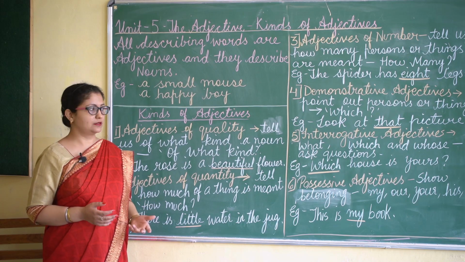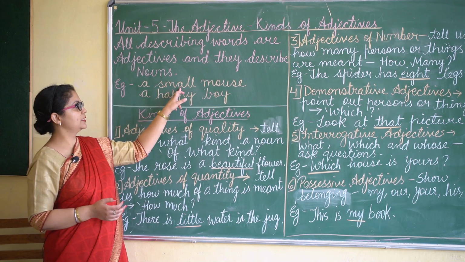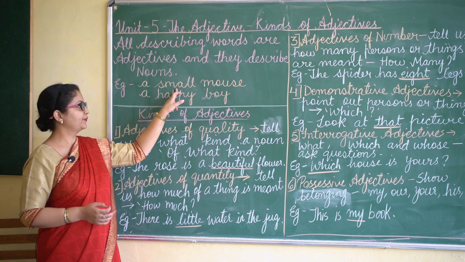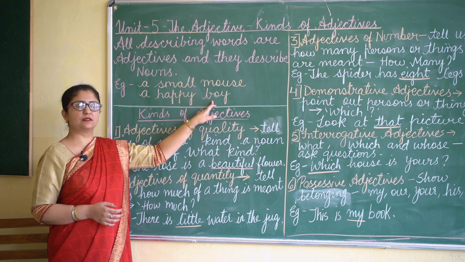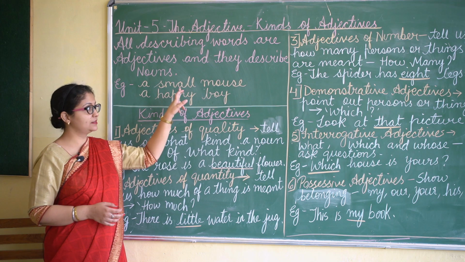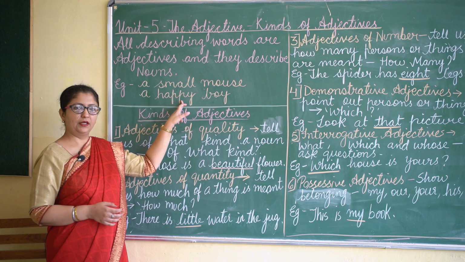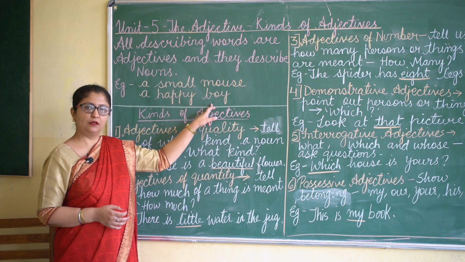How the mouse is, of what kind? The mouse is small. So small is an adjective. Next, a happy boy. Boy is a noun, and the word happy is describing the boy. So the word happy is an adjective because it is describing the noun.